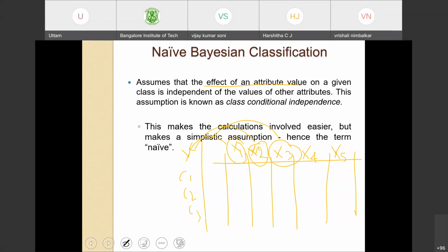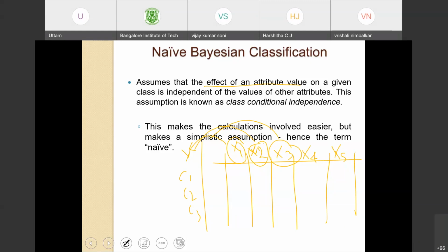So the effect of x1 on class C1 is independent of x2, x3, x4, x5, and so on. This is known as class conditional independence. Remember the house example.